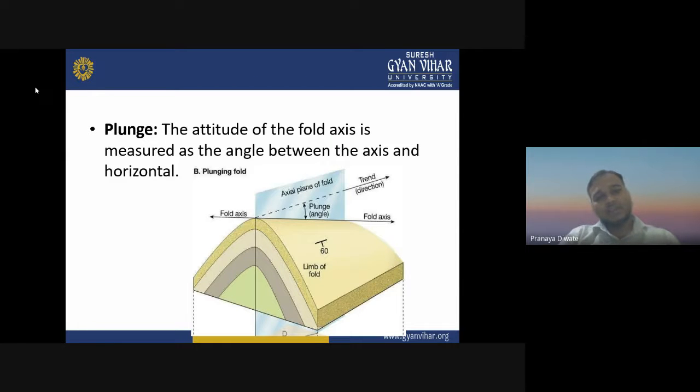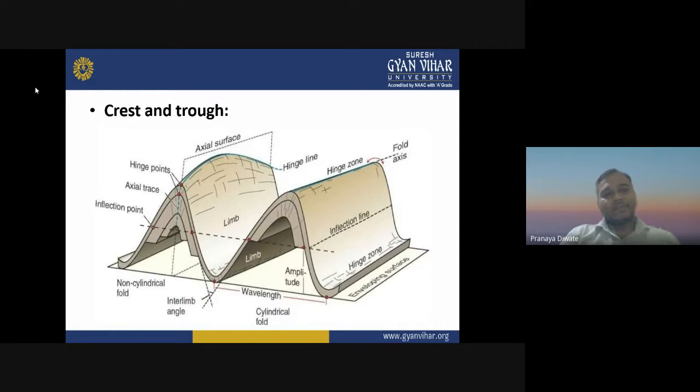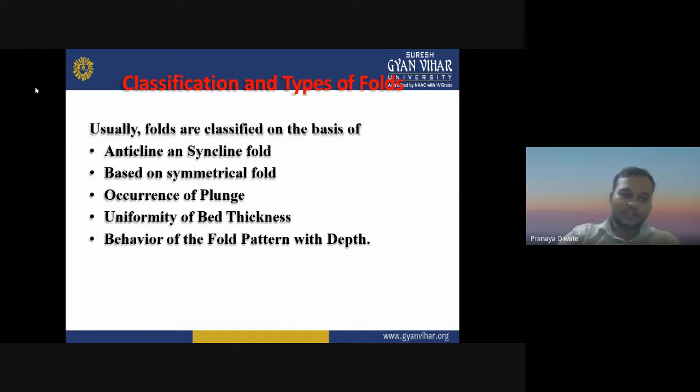Then you have plunge. The attitude of the fold axis is measured as the angle between the axis and the horizontal. Then we have crest and trough. The crest is, in a zigzag-like structure, the upper part, and we have the trough as well.